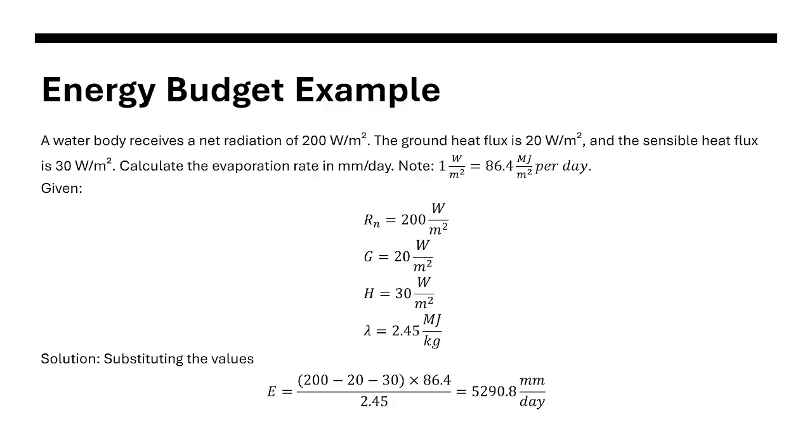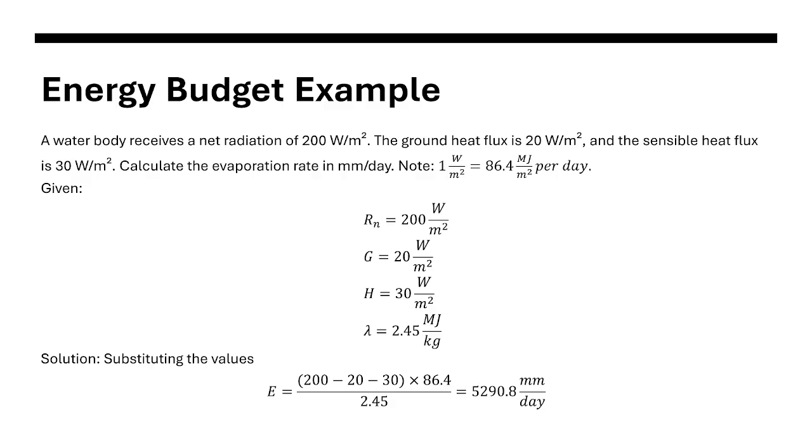Our given here is Rn, your net radiation, 200 watts per square meter, your G, 20 watts per square meter, H, 30 watts per square meter, and the lambda from the previous slides, 2.45 million joules per kilogram. So the solution is just simply substituting the values.